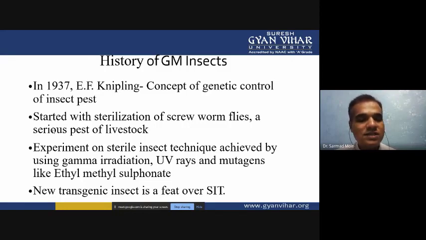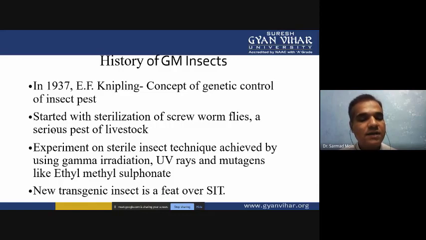So sterile and non-sterile insects compete for fertilization, and when the sterile type of insect fertilizes the females, they can't produce eggs, and when they can't produce eggs, the population is automatically reduced. Sterile insects can also be generated using many types of transgenic insects, where we insert genes which inhibit the production of sperm.